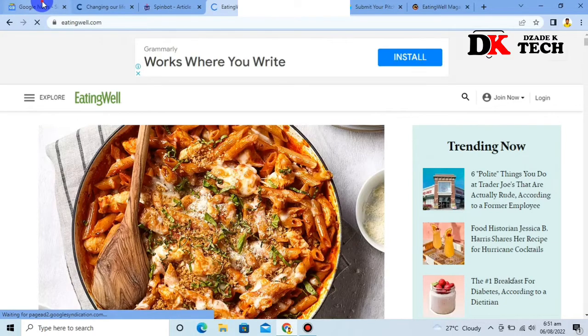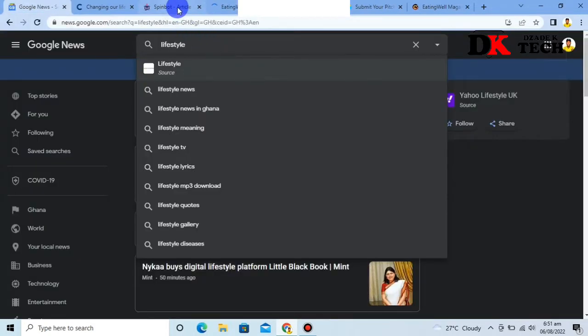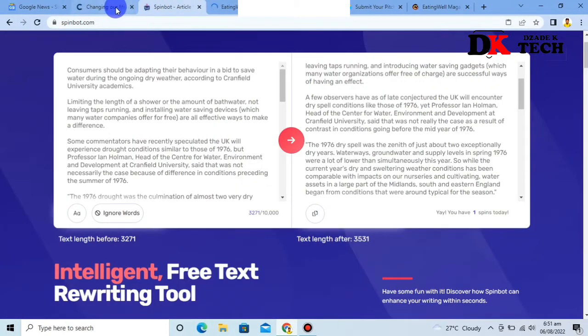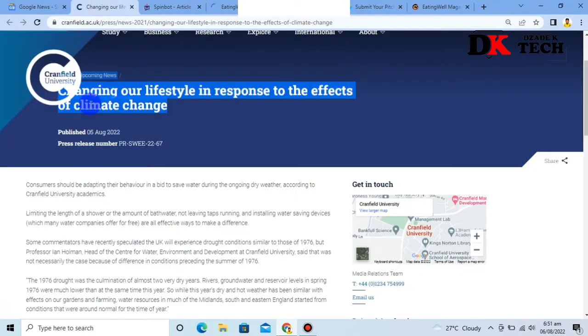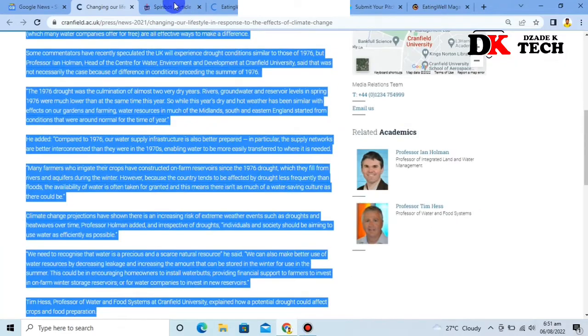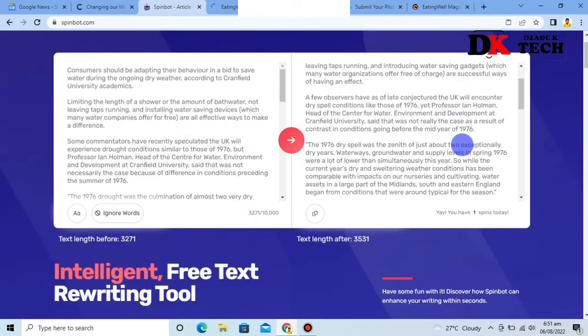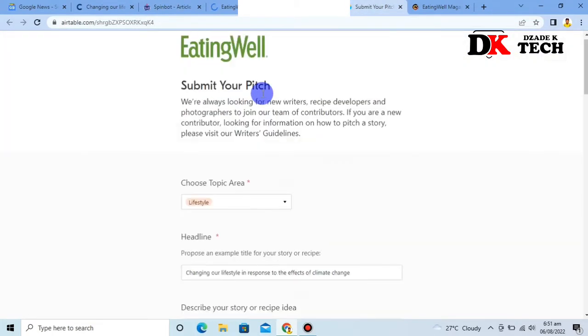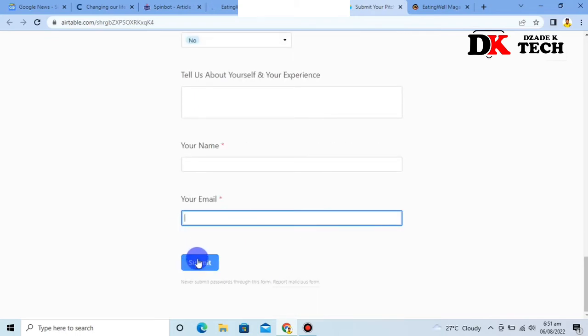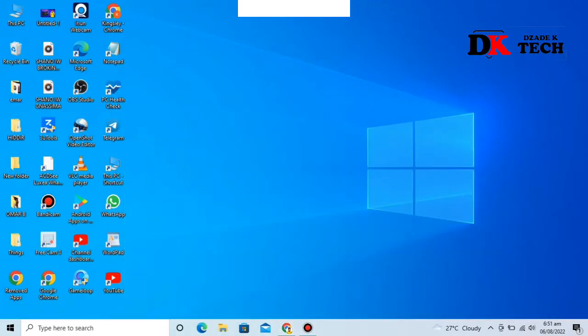To summarize everything, you go to Google News and search the article category. Then you click on the article you want to publish. You copy the article, you go to spinbot.com, you rewrite it, and you copy the article. Then you go to the website, paste your content, and complete the rest of the form. Don't forget to add your email, and click on submit. This is just the simplest way to work from home.